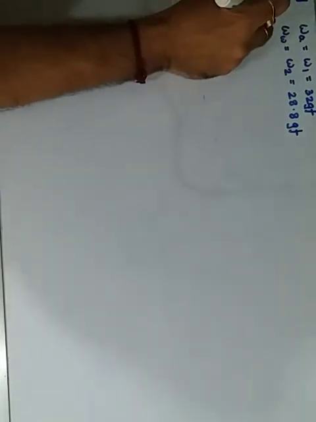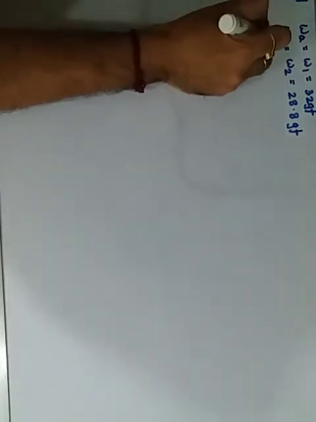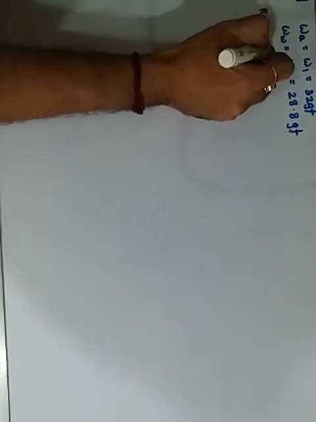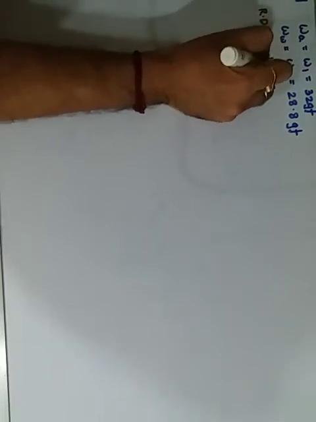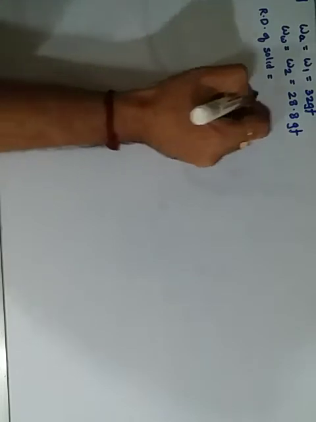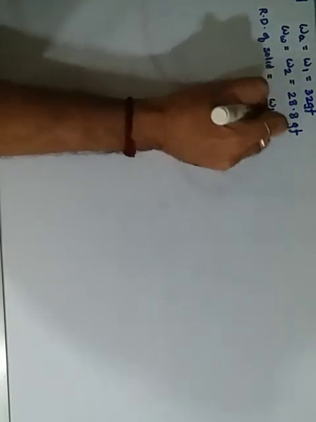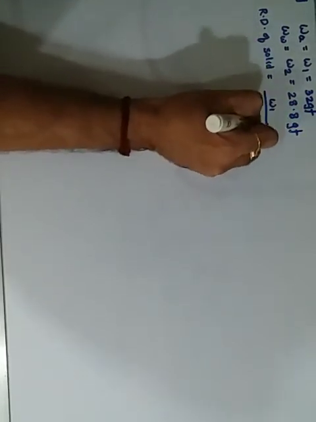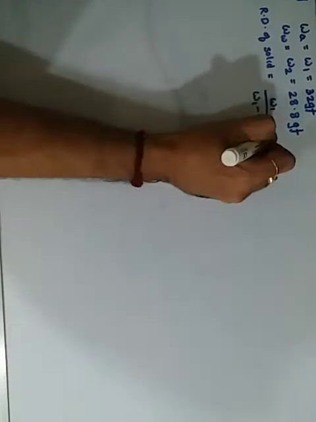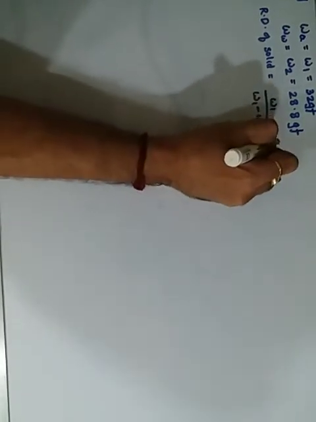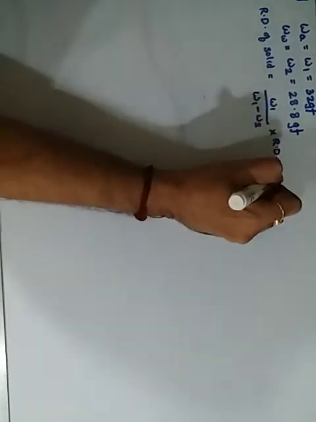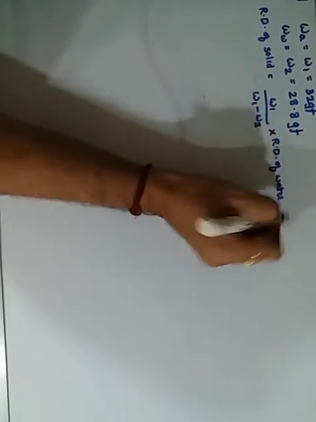Let's do one thing: using this, we'll first find the relative density of the solid. Relative density of the solid will equal W1 upon W1 minus W2, into the relative density of water, which we know is 1. So we keep that as it is.